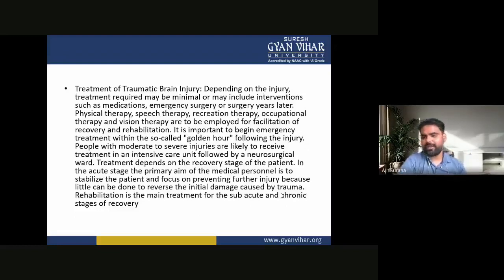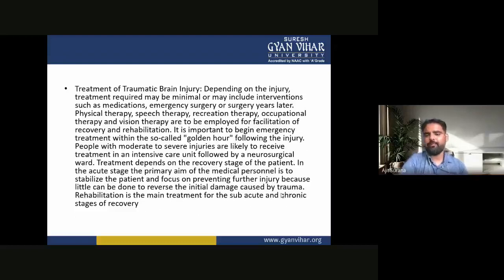So, treatment of traumatic brain injury mainly depends on the injury. Treatment required may be minimal or may include interventions such as medications, emergency surgery, or surgery years later. Physical therapy, speech therapy, recreational therapy, occupational therapy, and vision therapy are to be employed for facilitation of recovery and rehabilitation.